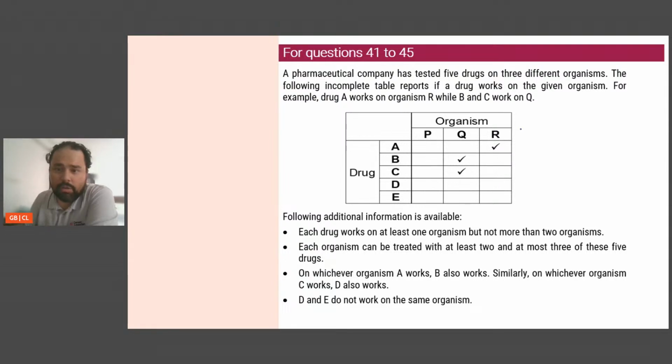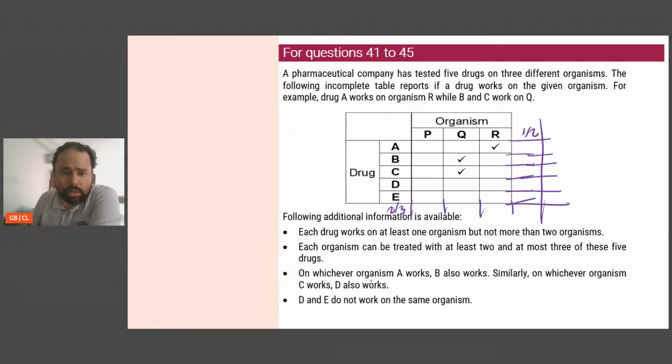So each drug works on at least 1. So let's put a total here. So this will be either 1 or 2. And okay. Each organism can be treated by at least 2 or at most 3. So if I put a total here, this is 2 or 3. So this is almost like this. Looking at it from a total perspective.